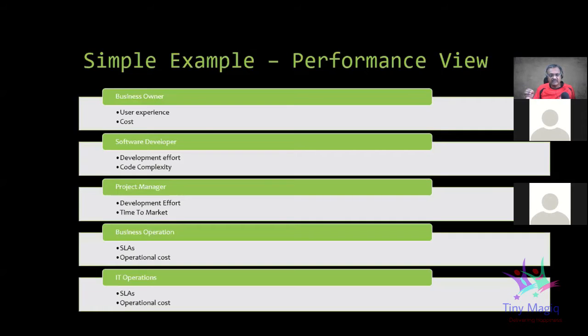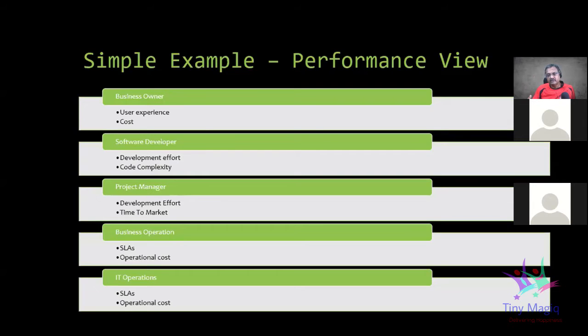The software developer technically isn't worried about the time to market. Maybe the business owner would be. It becomes interesting when we have a fixed price kind of project. So that adds a little more complexity to it. From a business operations perspective, SLAs and operations cost matter for keeping the performance up. That could mean that you have more people cleaning up the log files, having more servers. So that is the kind of operational cost of getting the performance view.